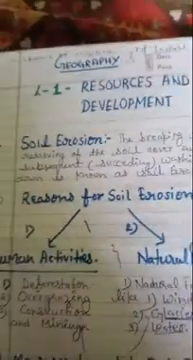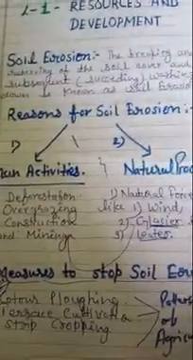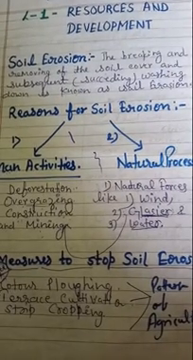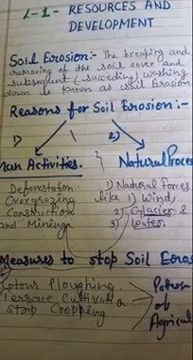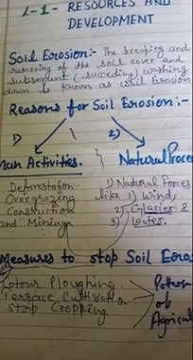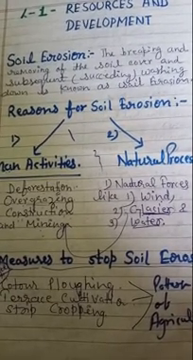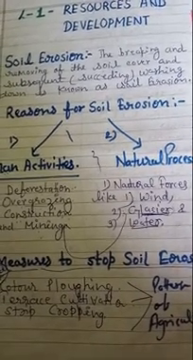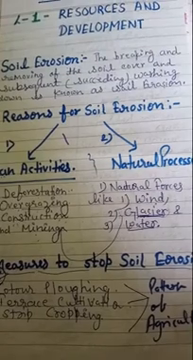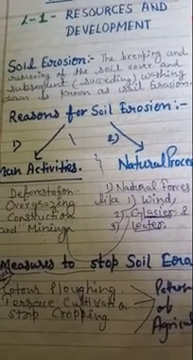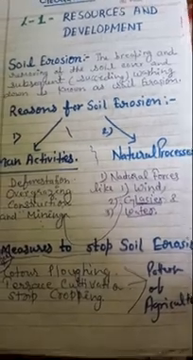Now some other important things from the chapter which I want to remind you. What is soil erosion? Soil erosion is the breaking and removing of the soil cover and subsequent, meaning succeeding, washing down. It means when the soil breaks because of various reasons and is subsequently washed down, this process is known as soil erosion.